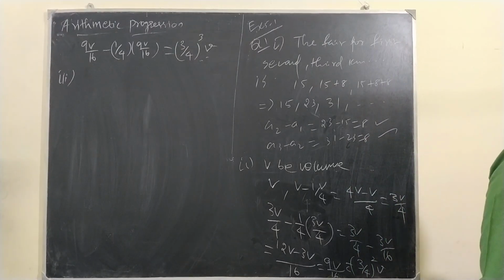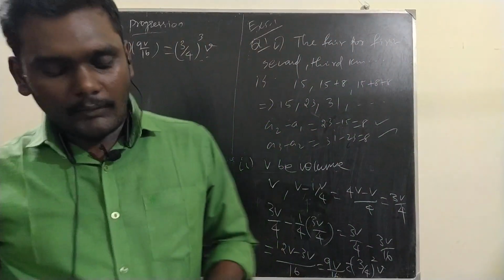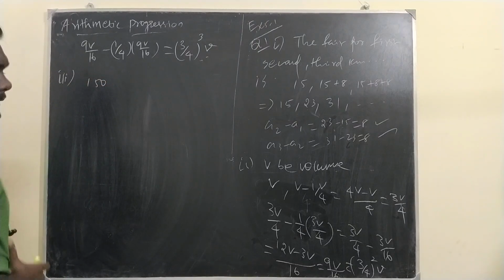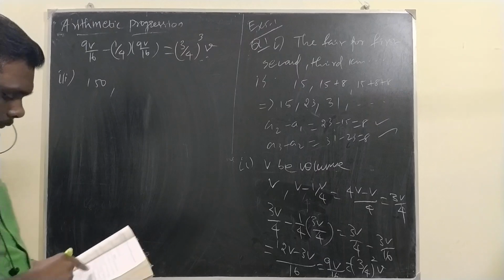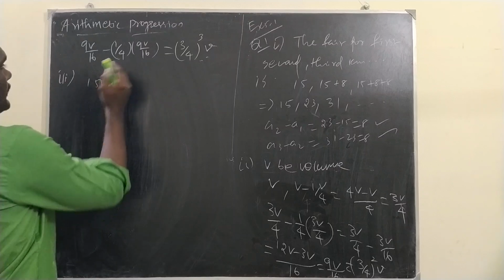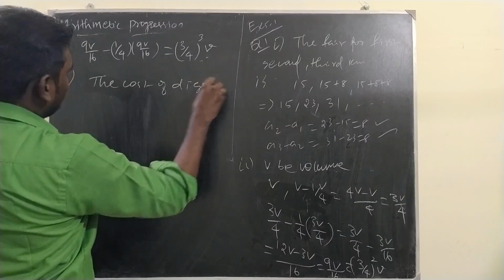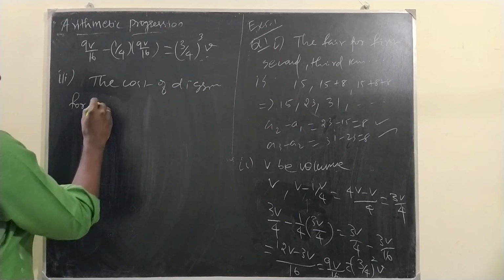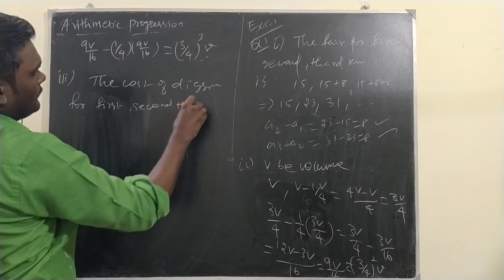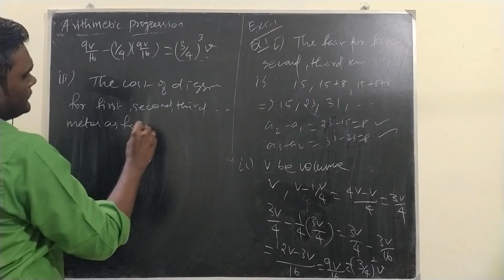Think of it. The cost of digging a well: it costs 150 for the first meter, same as the taxi. For the first meter 150 and rise by 50 for each subsequent meter. So the cost of digging for the first, second, third and so on meters is as follows.